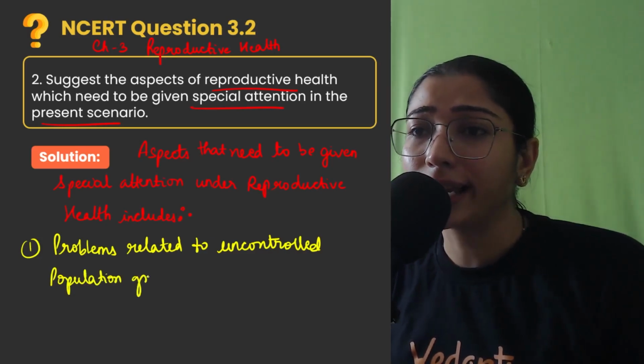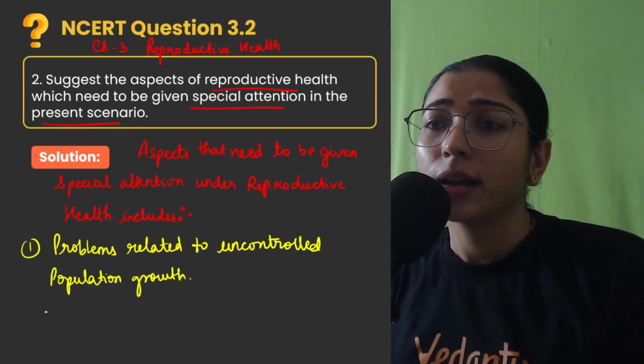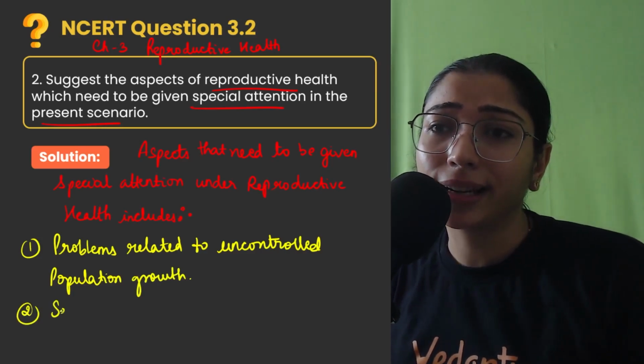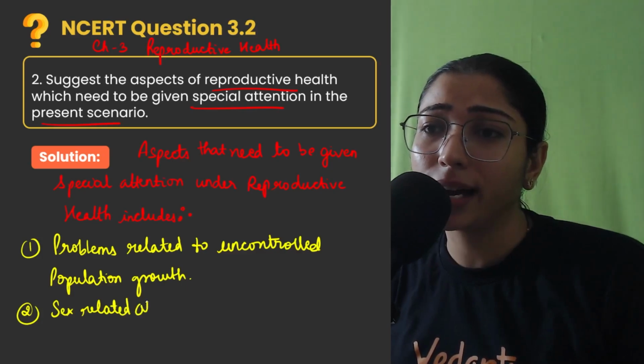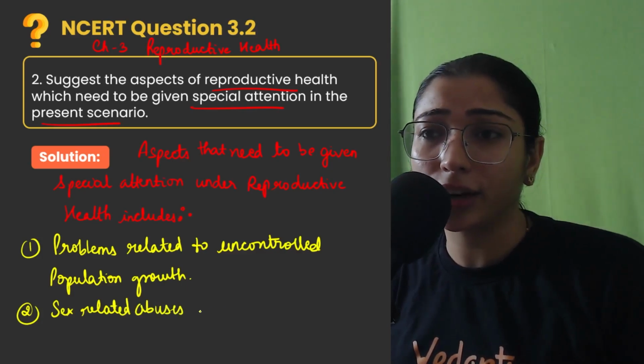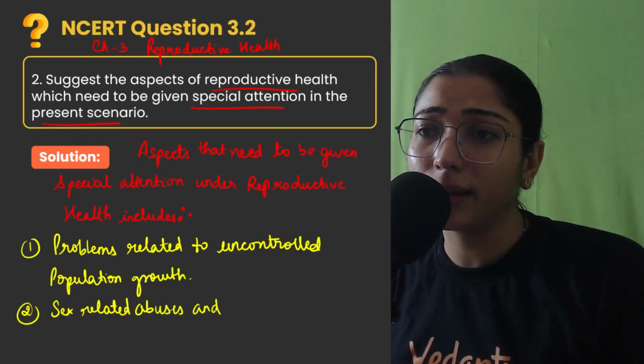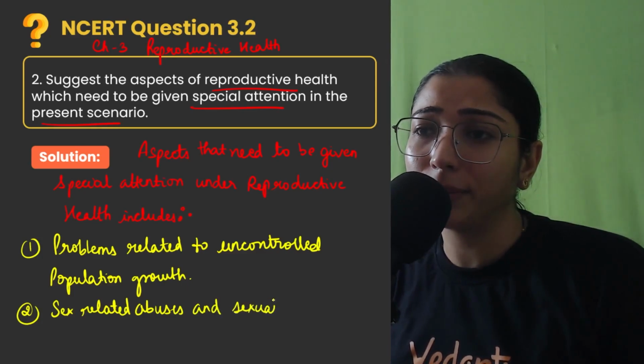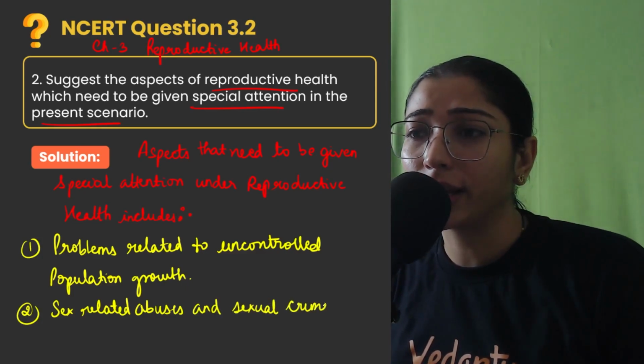Clear? Second that you can mention here is whatever sex related abuses or sex related crimes are taking place that need to be taken care of. Sex related abuses and sexual crimes should be taken care of.